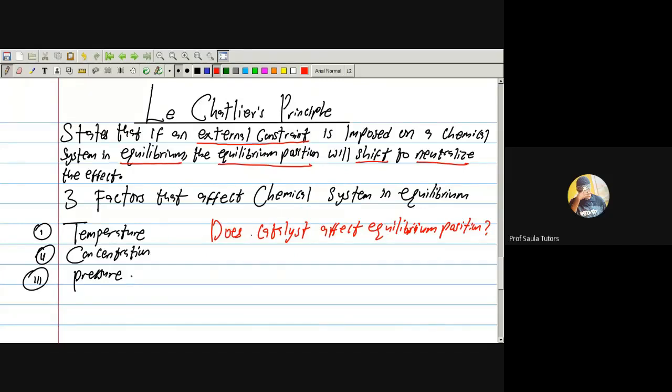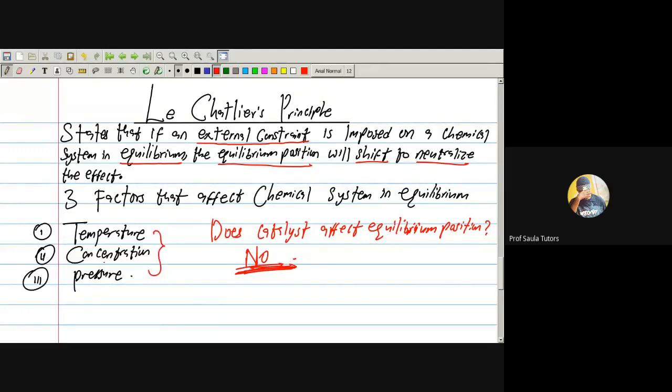The answer is no. Catalyst is not among the factors. Catalyst can just help you speed up the rate at which equilibrium is achieved, but it can never change equilibrium position. That is, catalyst cannot move equilibrium position to left or right. It's not possible. Don't forget, in chemical equilibrium, catalyst is not among the factors.